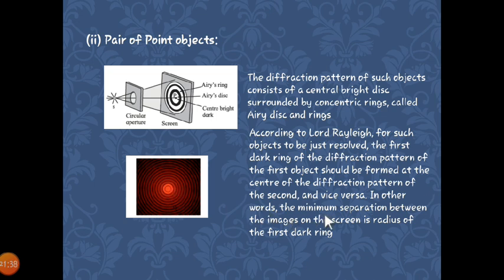In other words, the minimum separation between the images on the screen is the radius of the first dark ring. You can magnify it using a microscope and take readings of the radii of all the rings, and the radius of the first dark ring is nothing but the limit of resolution, and by using that you can find the resolving power.